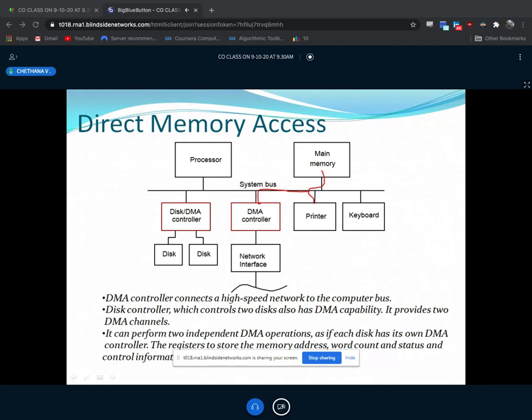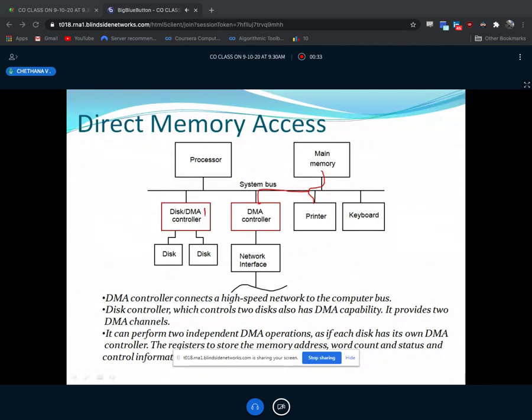Previously this was done by the processor, right? The processor was involved to copy the data from the main memory and transmit the data to the keyboard or printer or any other output device. But if the data is very vast, very bulk, in that case I require a DMA unit or DMA controller. As I told you, the DMA controller is not only one unit; there will be n number of DMA controllers available.